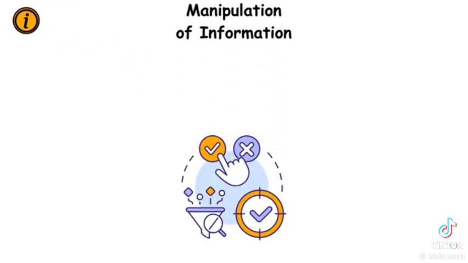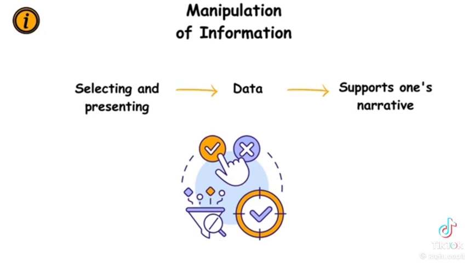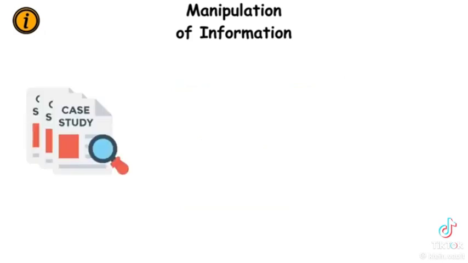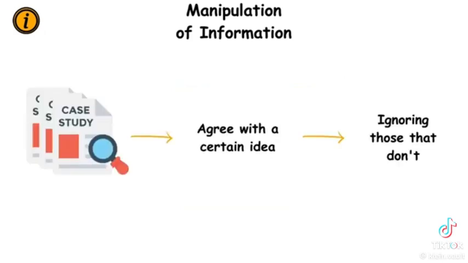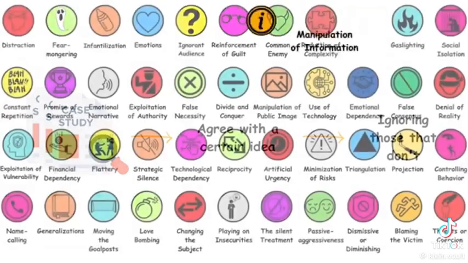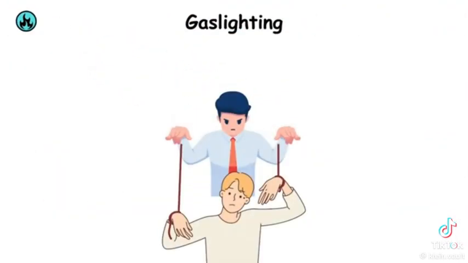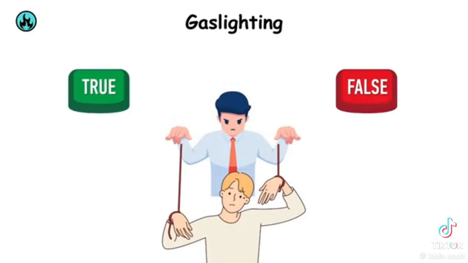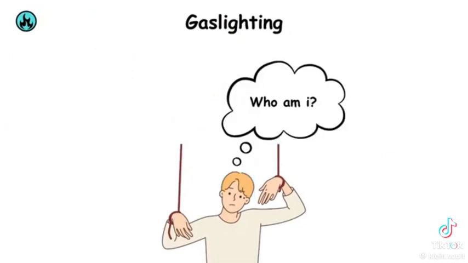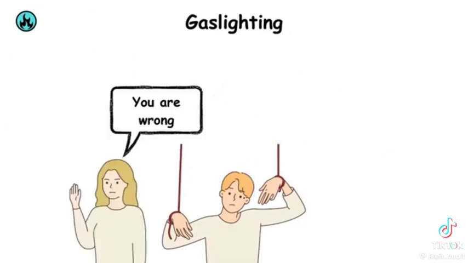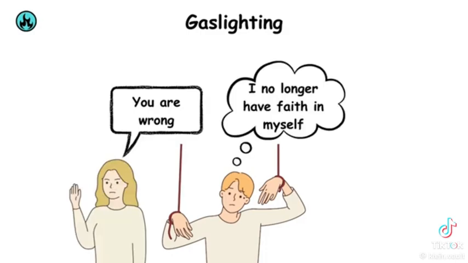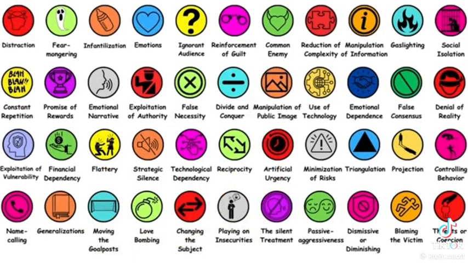Manipulation of information means selecting and presenting only data that supports one's narrative. For example, only sharing studies that agree with a certain idea and ignoring those that don't. Gaslighting manipulates the victim's perception of reality to make them doubt themselves. For example, denying facts or events to make someone think they're wrong or confused.